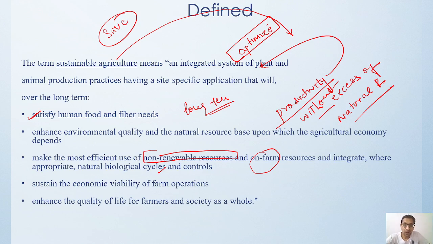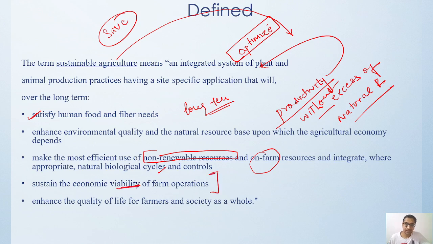How can we appropriately utilize the natural biological cycle? In today's world we have totally lost control of the biological cycle which was functioning thousands of years back. Slowly, with the advancement of civilization and too much use of various chemicals, we have totally hampered the biological cycle which had been set up. So how can we further enhance the biological cycle and natural resources, and control all these things? How can we sustain the economic viability of the farm operation?